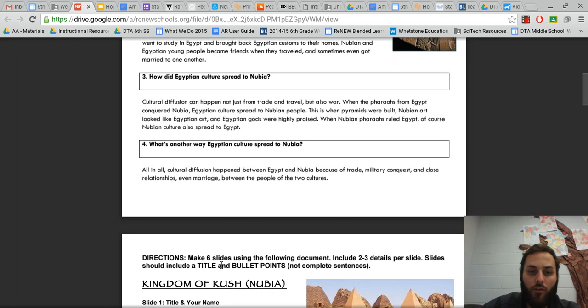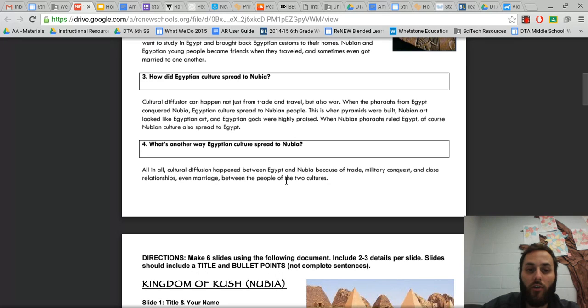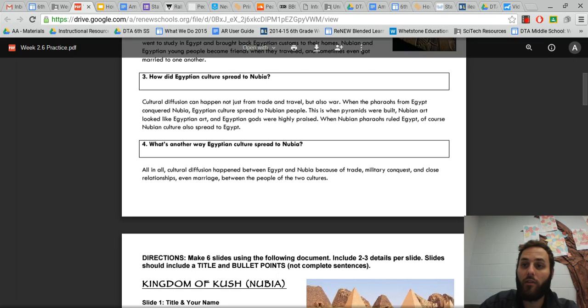All in all, cultural diffusion happened between Nubia and Egypt because of trade, military conquest, and close relationships, even marriage, between the people of the two cultures.